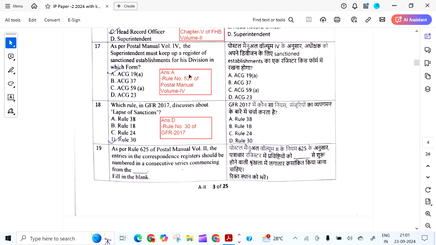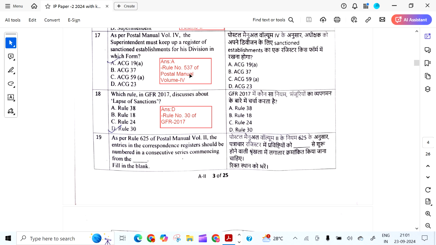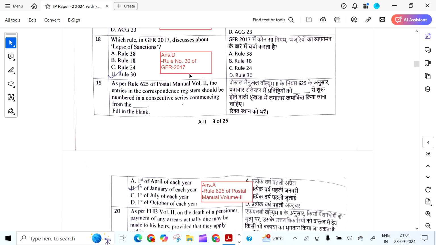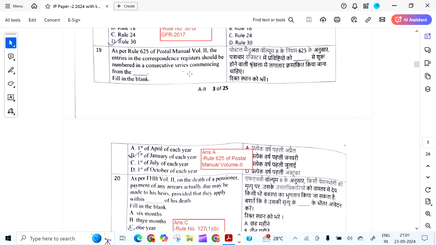As per Postal Manual Volume 4, the Superintendent must keep up a register of sanctioned establishments for his division, in which form? It is ACG 19A, Rule 537 of Volume 4. Which rule in GFR 2017 discusses lapse of sanctions? It is Rule 30 of GFR 2017.